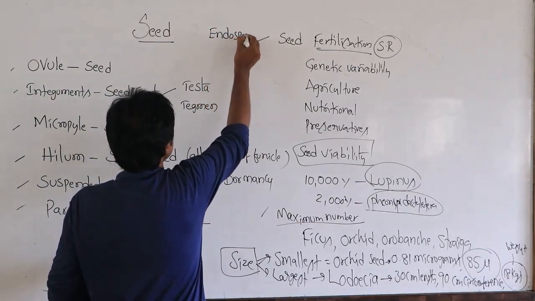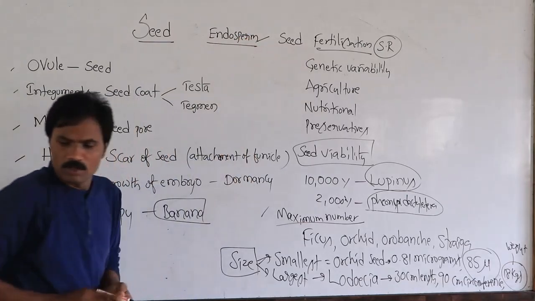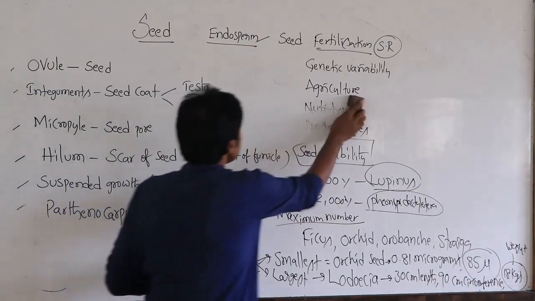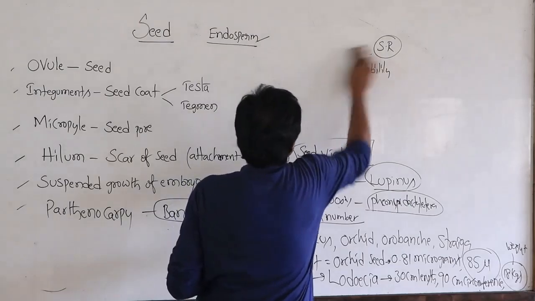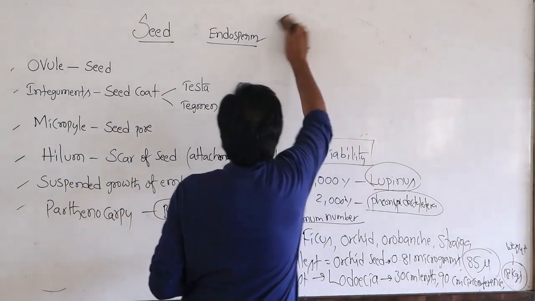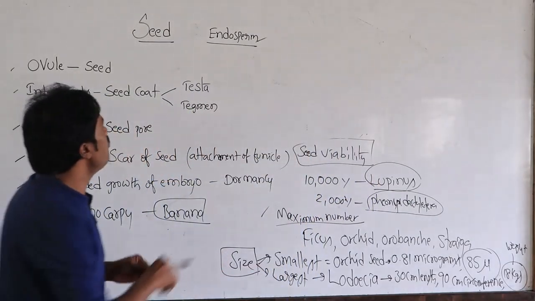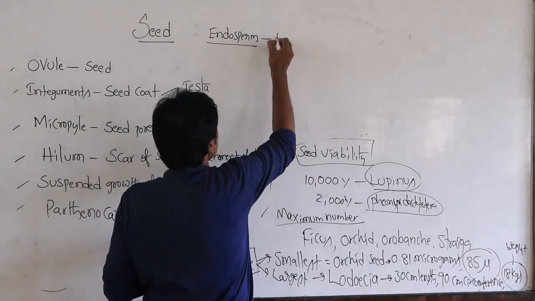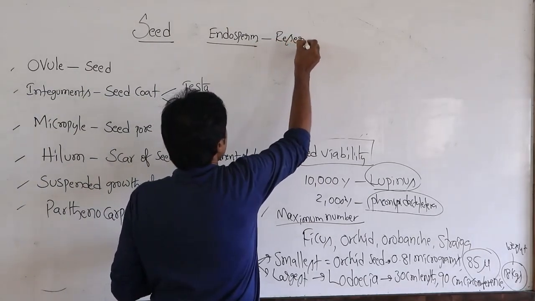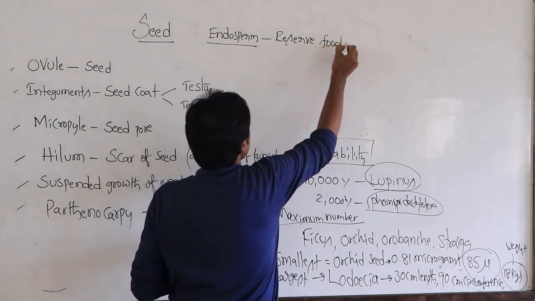In this endosperm, this is a reserve food material.